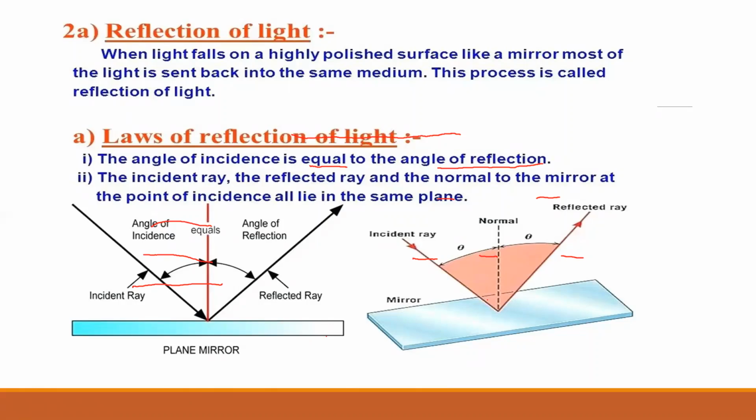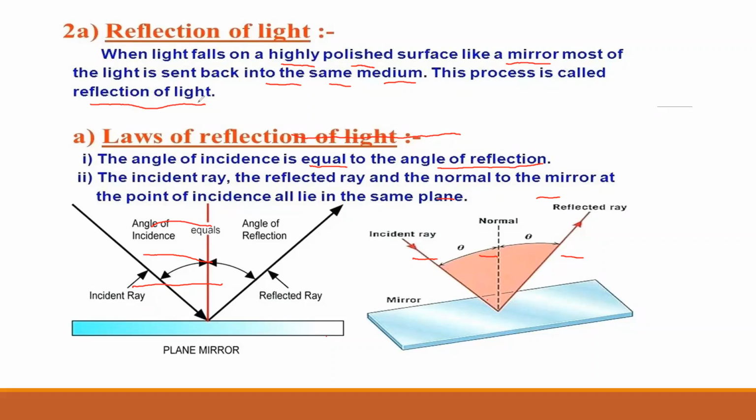Reflection of light means when light strikes a surface. Which type of surface? Highly polished surface, like mirror. Light reflects back in the same medium. This phenomenon of light is called reflection of light.